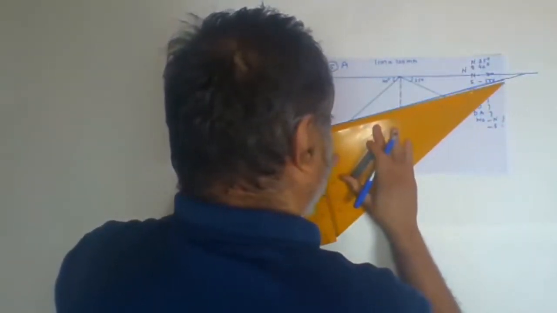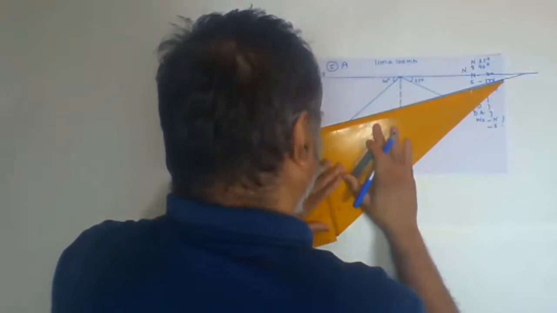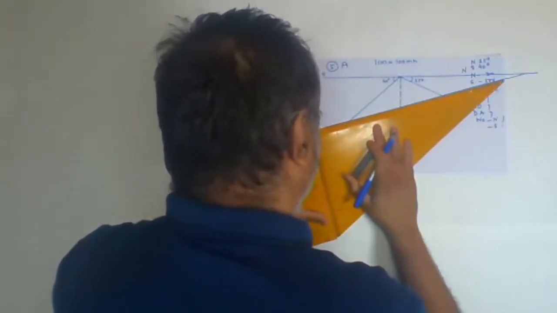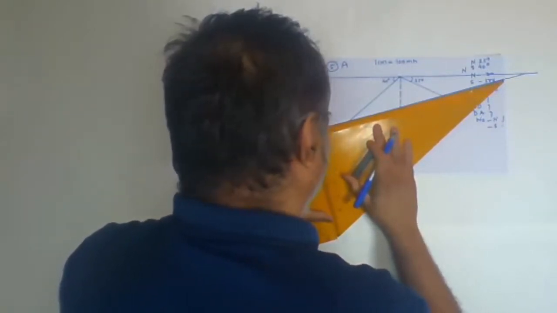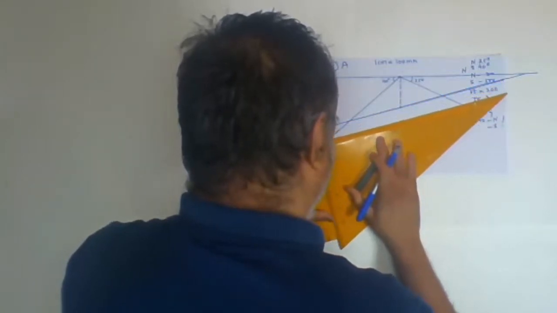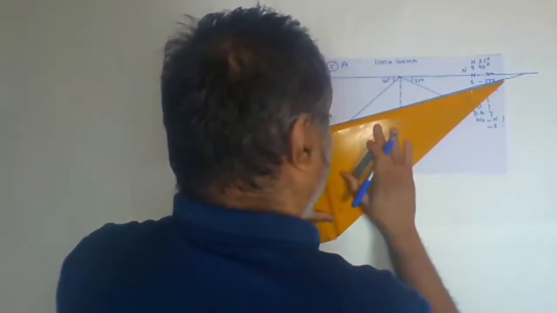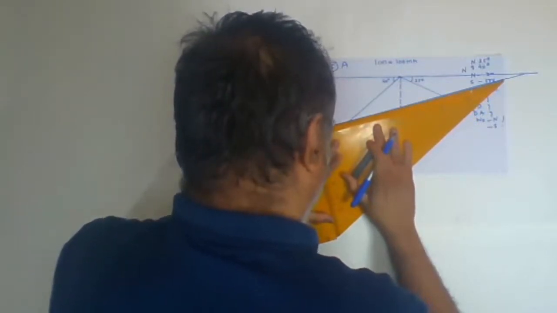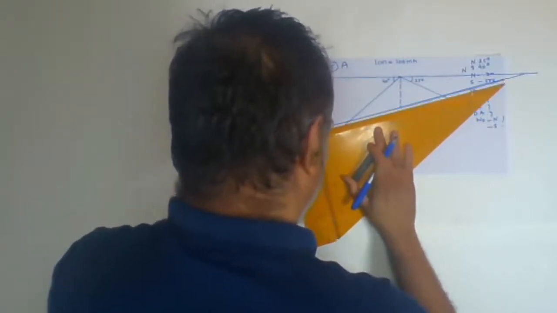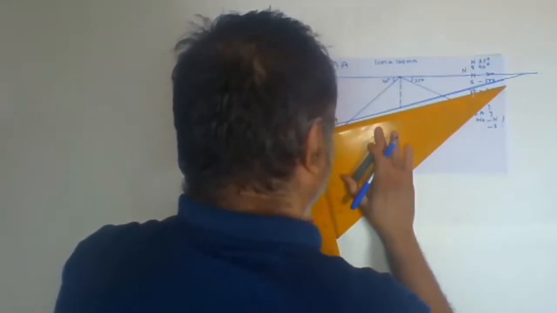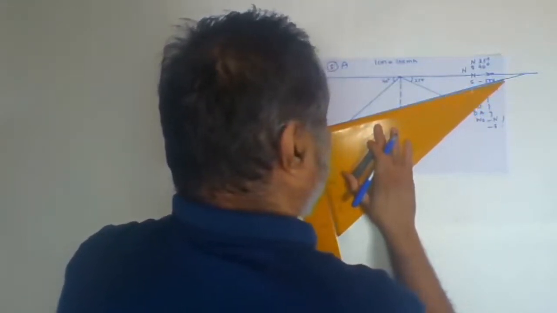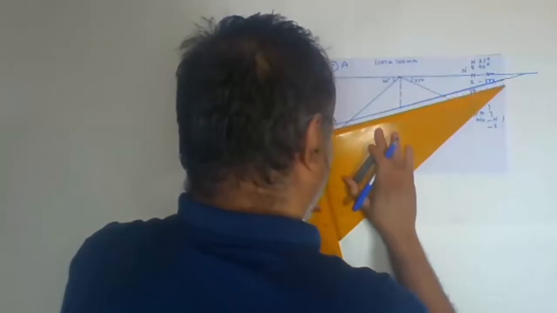Now you have to draw a line parallel to the line we have drawn, the top bedding plane. There should not be any gap; if there is a gap, there will be a problem.